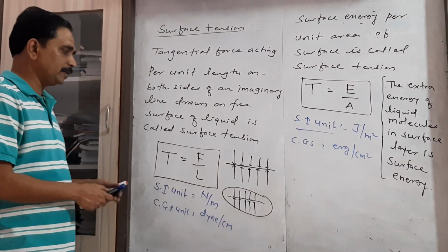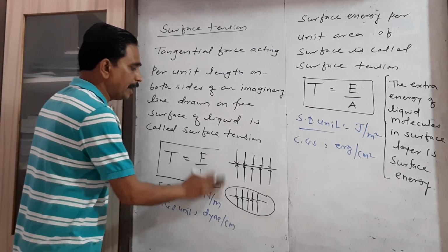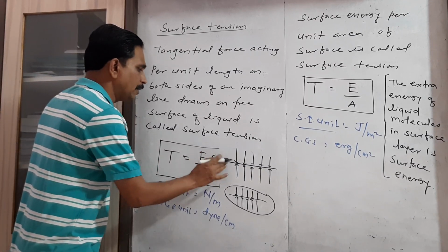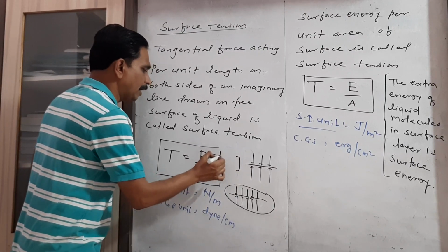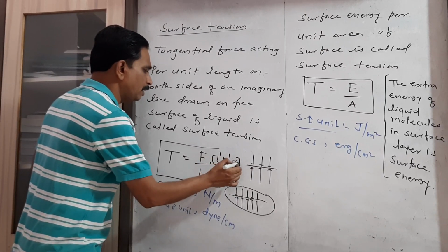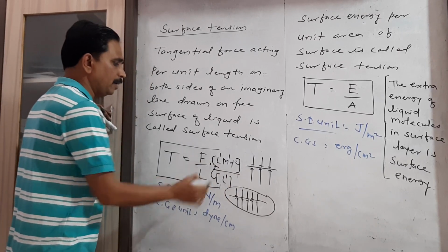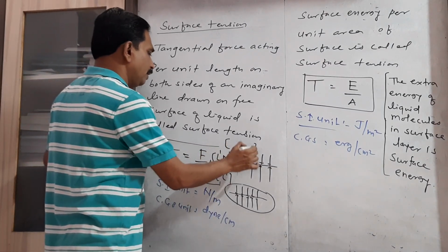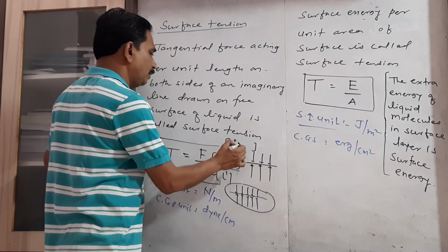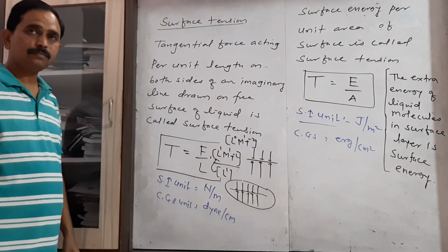Now let us find the dimension from this formula. Force upon length: the dimension of force is L1 M1 T to the power minus 2, and we divide by L1. Moving that bracket to the numerator, we get L to the power 0, M to the power 1, T to the power minus 2.